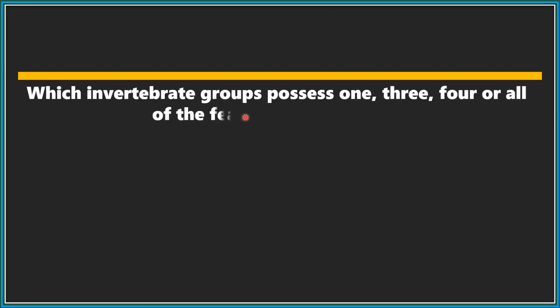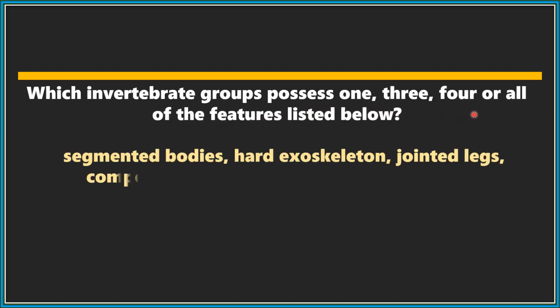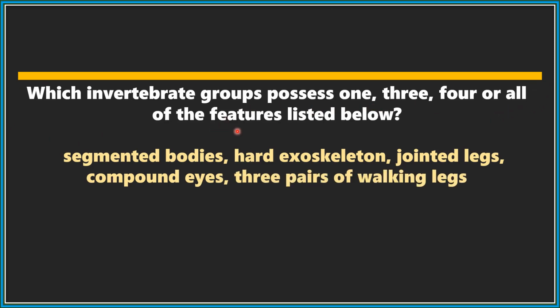Which invertebrate groups possess 1, 3, 4, or all of the features listed below? Segmented bodies, hard exoskeleton, jointed legs, compound eyes, 3 pairs of walking legs.